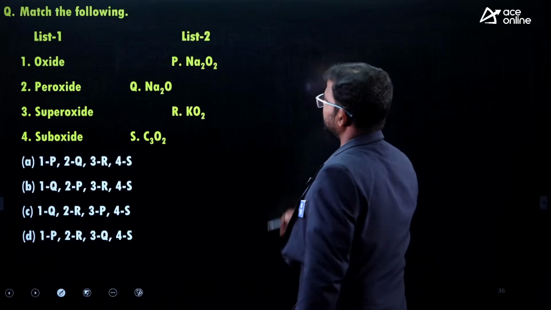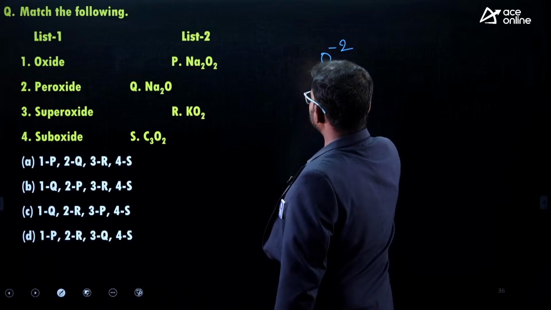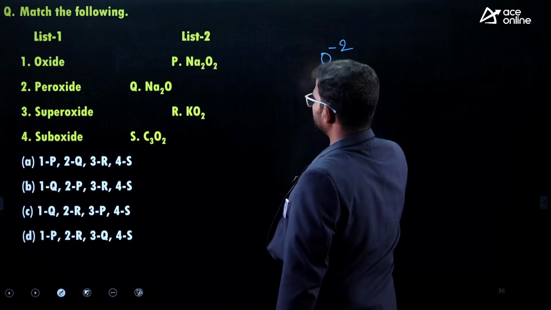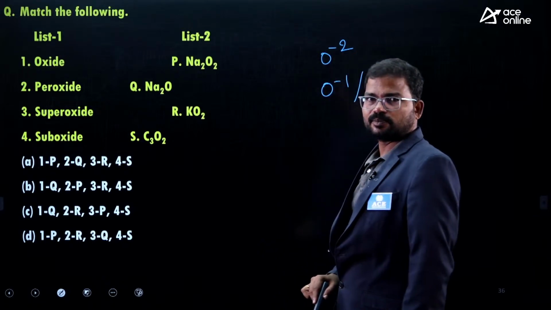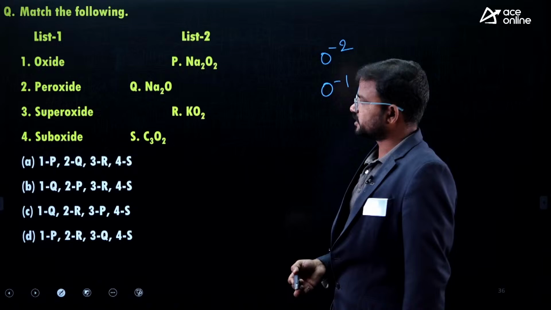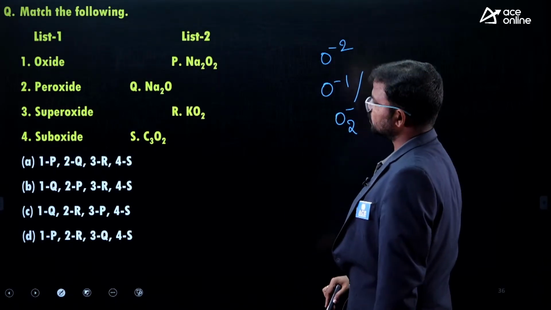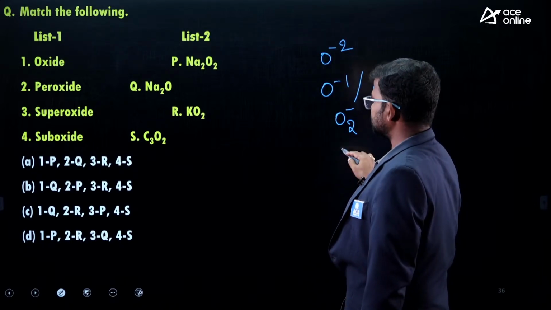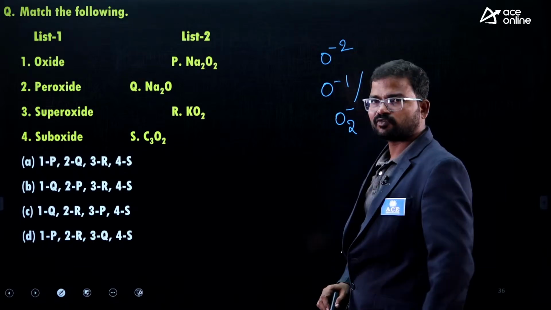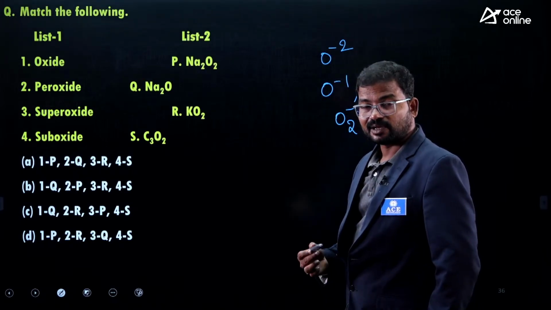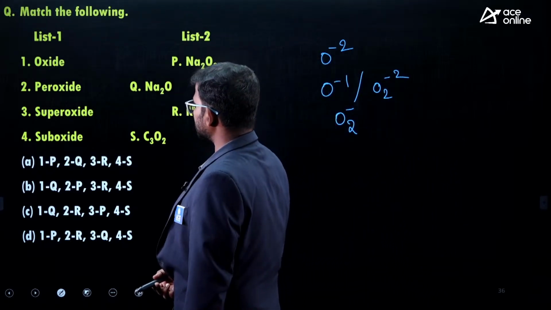Oxide means its formula should be O minus 2. Peroxide means O minus 1 or O2 minus 2. If it has this type of arrangement or these ions, then it is treated as peroxide. Superoxide means O2 minus. This is called superoxide. Suboxide means it has a smaller number of oxygens compared with the required one. So finally here the correct one is oxide.